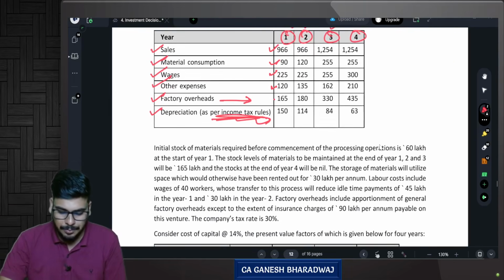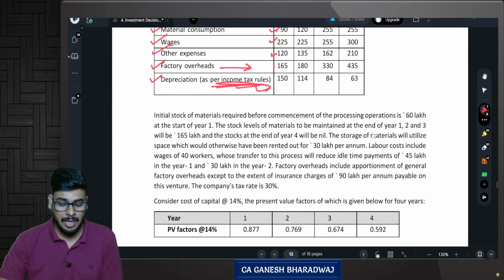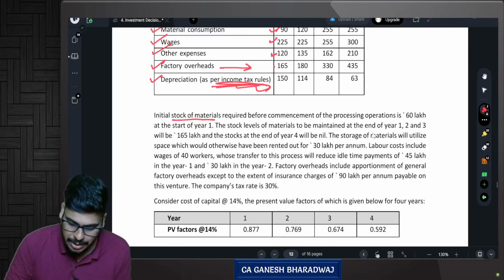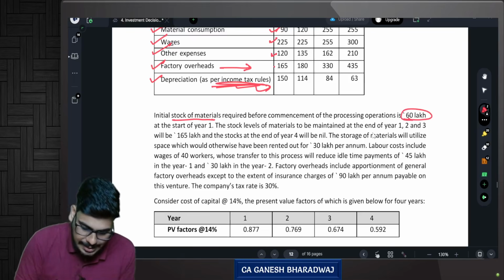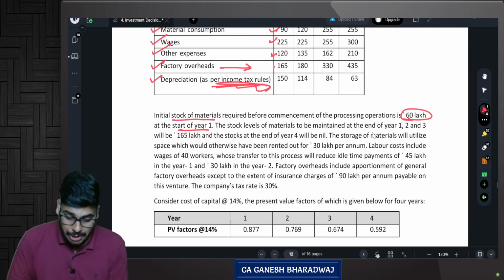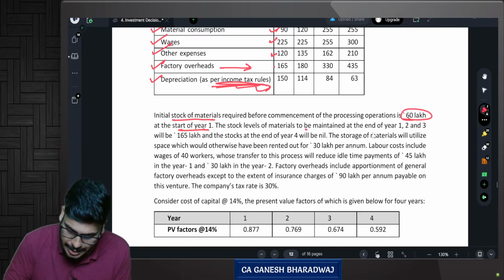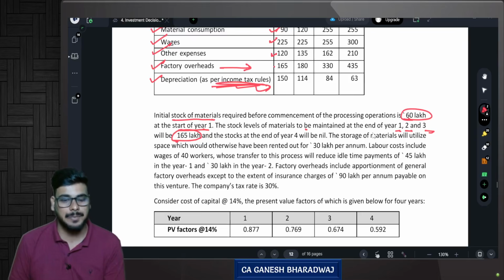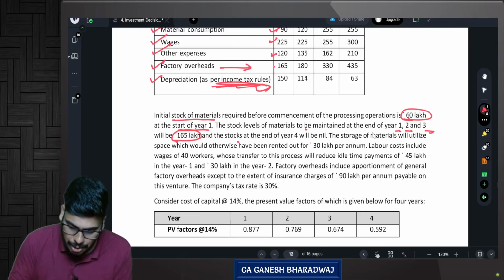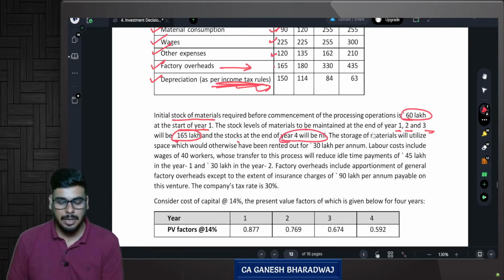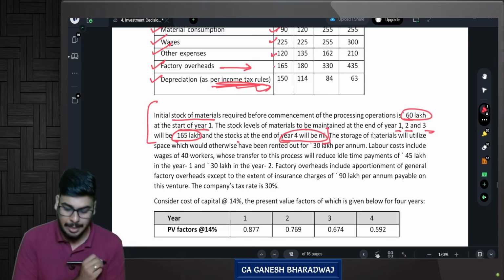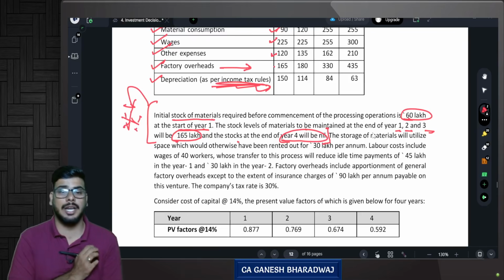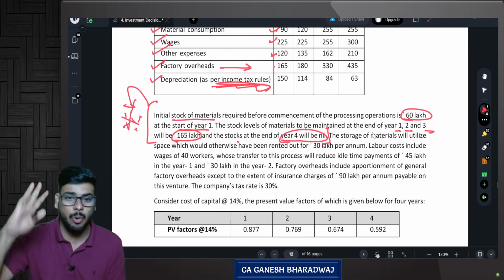Now, one more para they have given. Initial stock of materials required before commencement of the processing operation is 60 lakhs at the start of year 1. The stock levels of materials to be maintained at the end of year 1, 2 and 3 would be 165 lakhs. And the stock at the end of year 4 will be nil. Now, first, let us see this particular line item. This is the important line item because many students get it wrong only here.